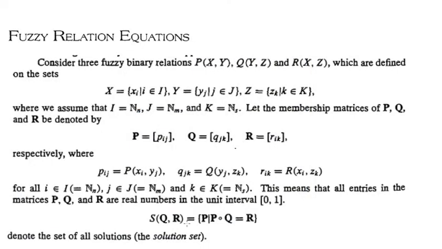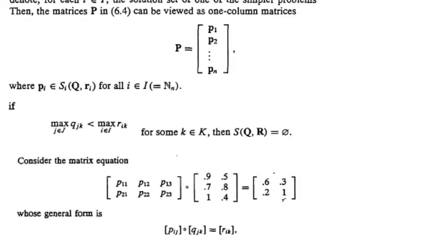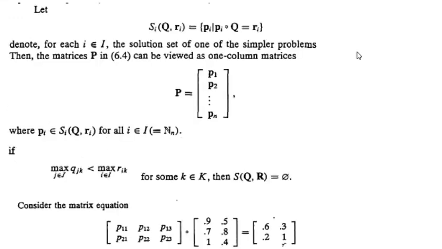The solution set is denoted by S(Q,R) equal to the set of all P such that P composition Q equal to R. Let Si(Q,Ri) equal to the set of all Pi such that Pi composition Q equal to Ri denote, for each i element of I, the solution set of one of the simpler problems.